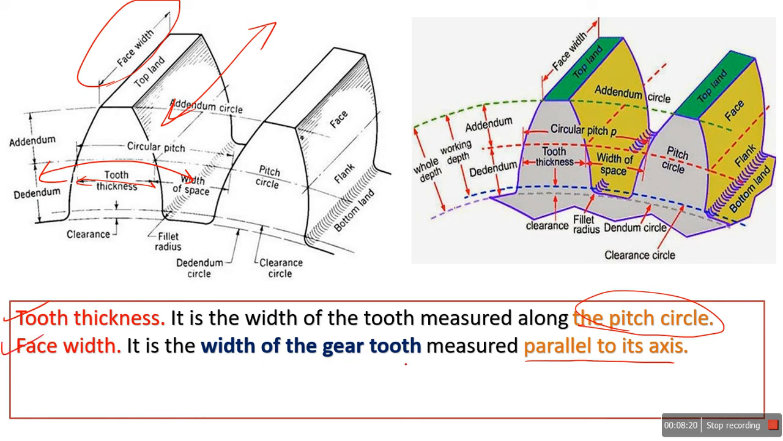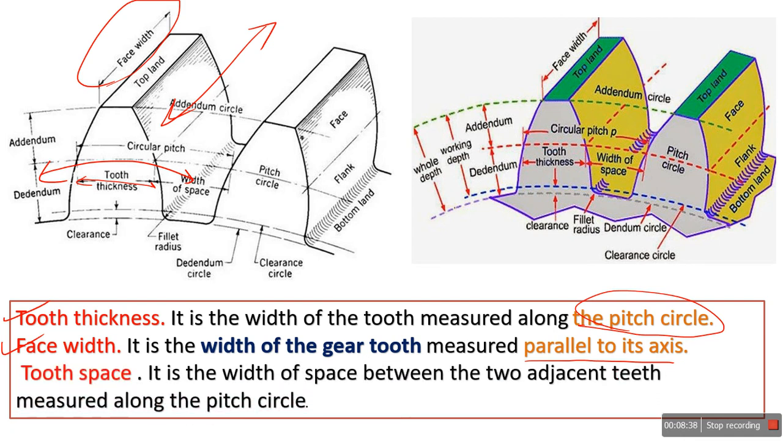So the width of the tooth measured along the pitch circle is called the tooth thickness, and the width of the gear tooth measured parallel to its axis is the face width. Simply, face width is nothing but the width of the gear tooth. But the condition is that in both cases one is measured along the pitch circle and one is measured parallel to its axis.